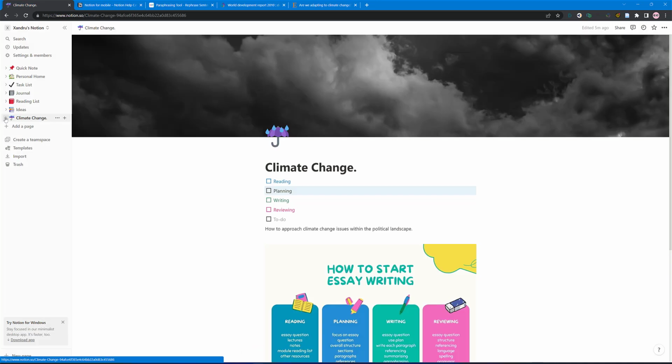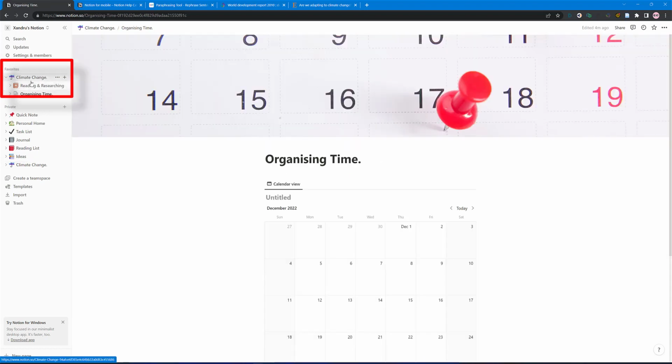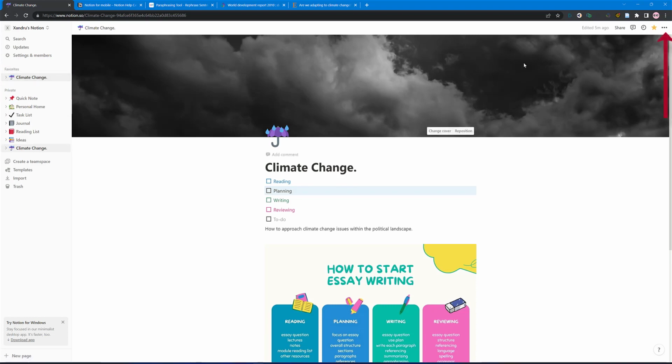And one last option on here, by the way, is you organise the stuff on the left here. That climate change might be something you're working on as a project. So go top right. Whatever project you're working with, you need to focus on it. So come top right, highlight it. See where I've added it to favourites at the top. So you can put up information you're working with specifically. And remember, if I click the drop down arrow, I've got all my options to work within as I'm going along. So that's just a very fast overview of Notion.